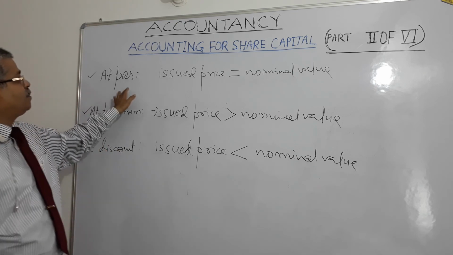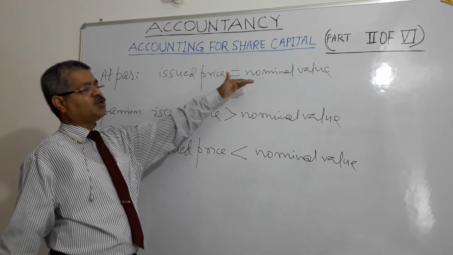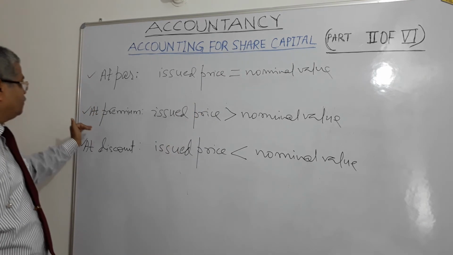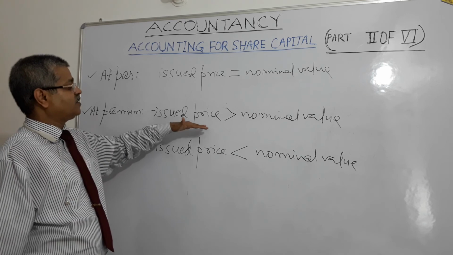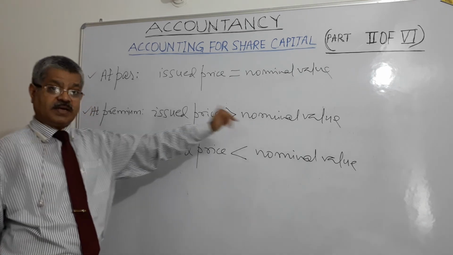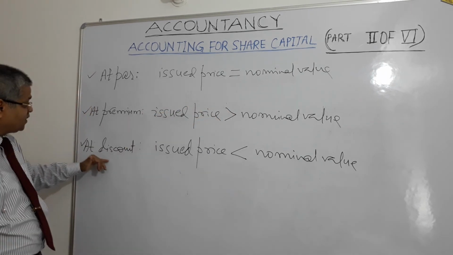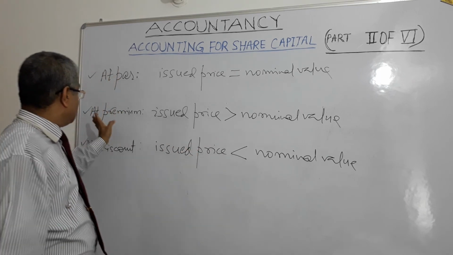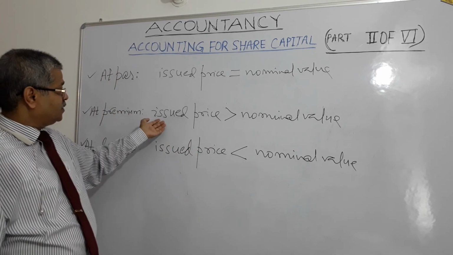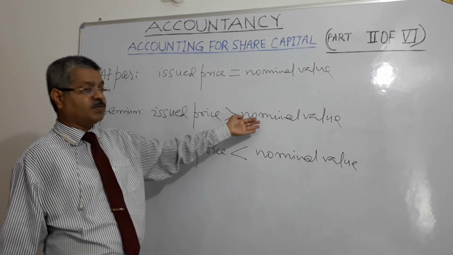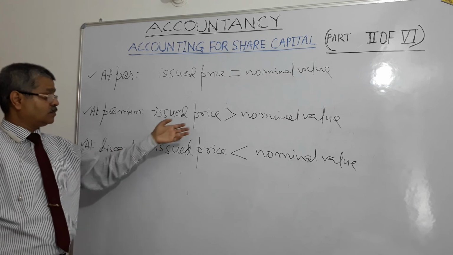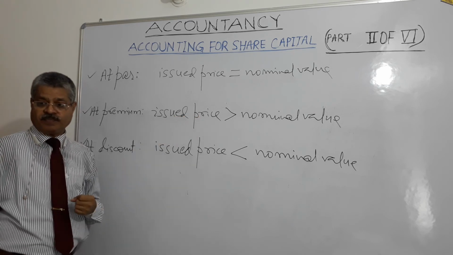When issued at par, the issue price is equal to the nominal value of the share. There is no change. When issued at premium, the issue price is greater than the nominal value. When issued at discount, the issue price is less than the nominal value. At premium, the difference of issue price minus nominal value is called the premium amount, which remains with the company.